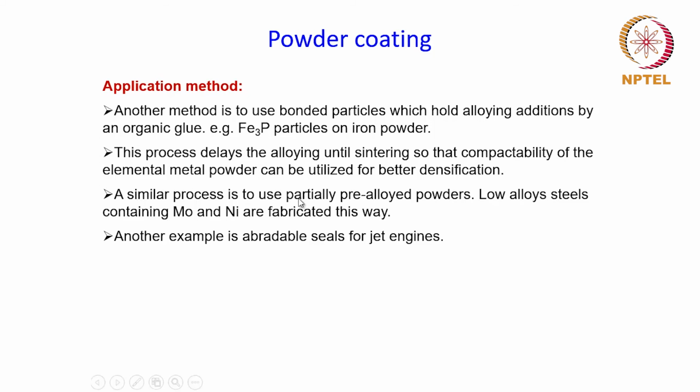A similar process would be to use partially pre-alloyed powders where the alloy is yet to form. So there again, the compactability of the elemental powders can be utilized during compacting the powder, and this is used for low alloy steels. For example, low alloy steel which contains molybdenum and nickel as the alloying elements. And another example of this pre-alloyed powder process is the upgradable seals used for jet engines.